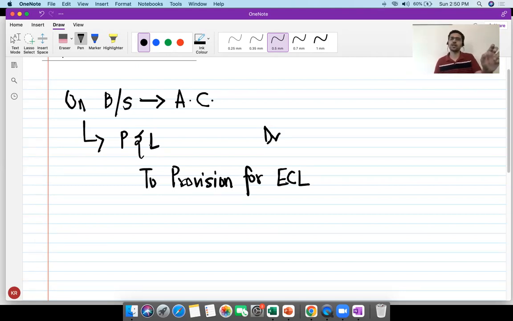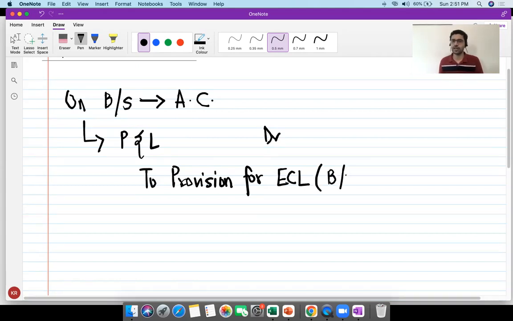Obviously, when I say P&L, under P&L you have multiple heads, right? Like one head is salaries, other head is administrative expenses. Under P&L, you will obviously recognize an expected credit loss expense. Just like how you have salaries as one head, admin expenses as another head, you will also have a separate row on the face of the P&L called ECL expense. So whenever I write the word P&L, think of it as ECL expense debit to provision for ECL, and this is going to be a balance sheet nominal. The debit is to the P&L and the credit is to the balance sheet account.